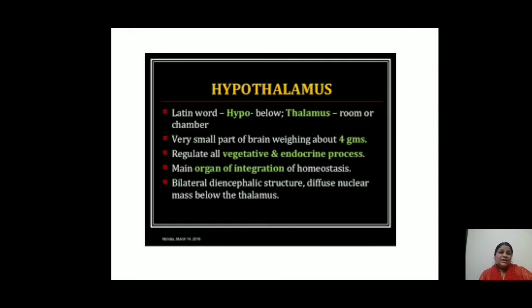Now we can see the hypothalamus. In the Latin word hypothalamus, hypo means below and thalamus means room or chamber. So the hypothalamus is a very small part of the brain weighing about 4 grams. It regulates all vegetative and endocrine processes. It is the main organ of integration of homeostasis. It is a bilateral diencephalic structure, a diffuse nuclear mass below the thalamus.